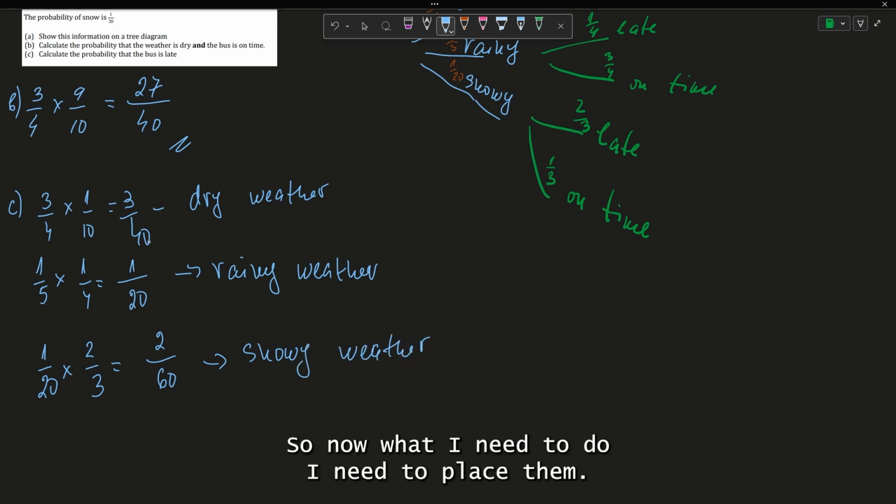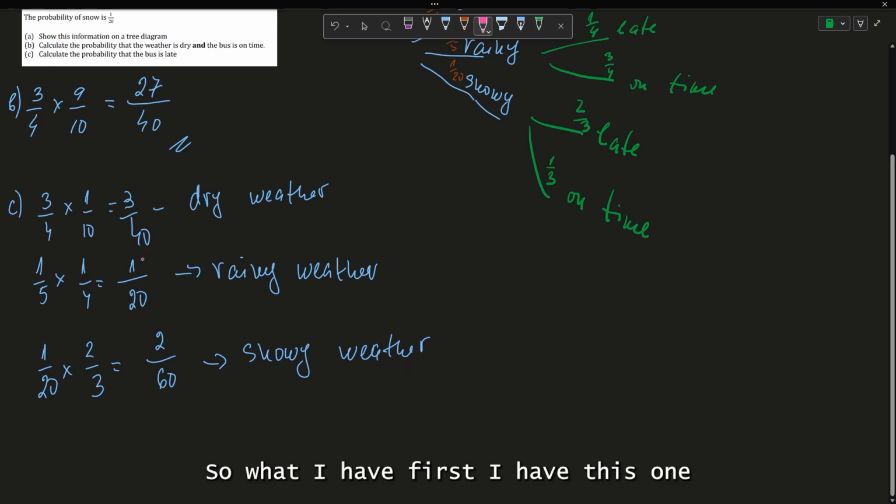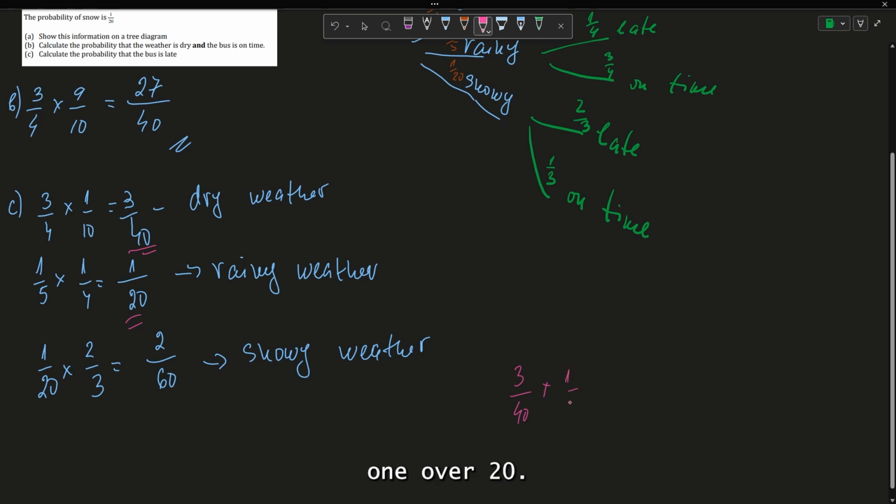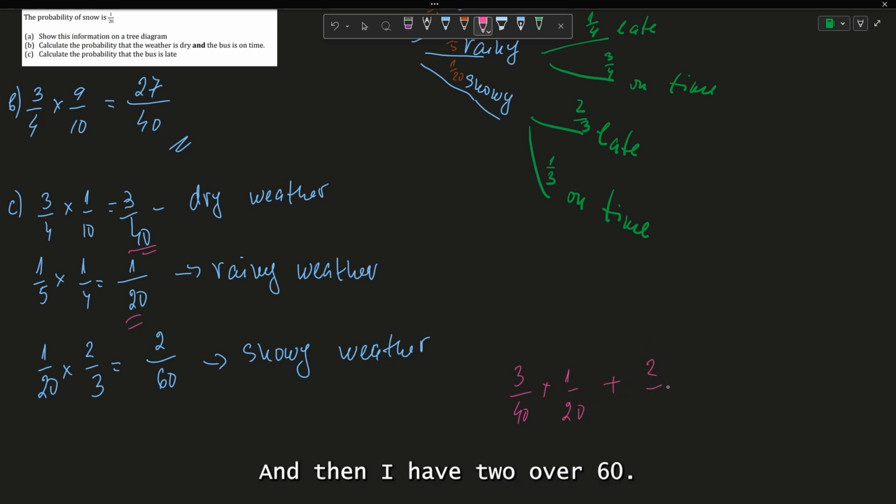Okay, so now what I need to do is add them. So first I have this one, 3/40. Then I have rainy weather, 1/20. And then I have 2/60.